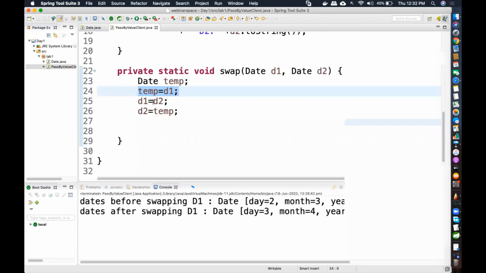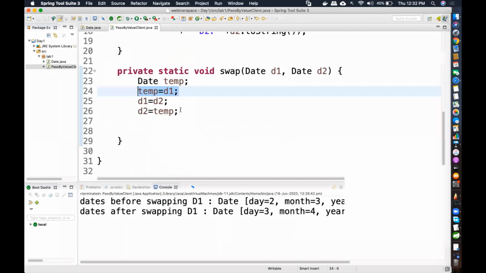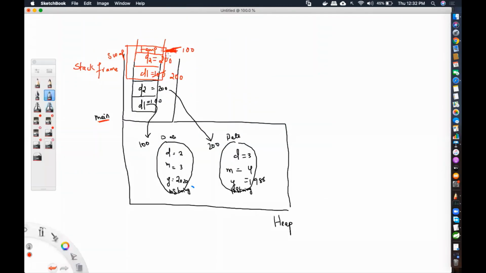Now, second line, D2 I'm storing in D1. What is D2 value? 200. I'm storing it inside D1. So this will become 200. Now, next line, temp I'm storing in D2. So temp value I'm storing inside D2. So this will become 100.